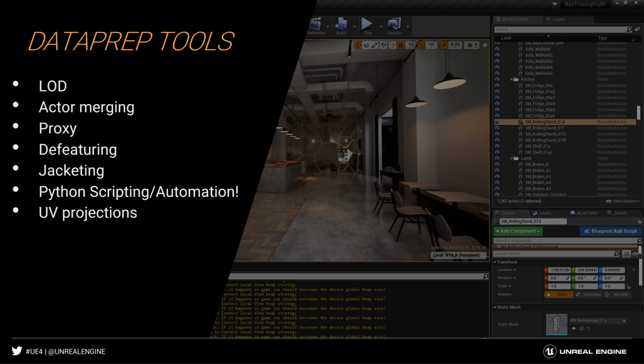We have a couple of interesting tools in there that allow you to defeature assets. And this may be that you have a lot of really high resolution, small little pieces of data built through, like holes, for example, through geometry, and you're not going to see that in your visualization. Well, that geometry in that data can be quite heavy on the performance for something interactive, especially something immersive like virtual reality or augmented reality. So we have our defeaturing tool set that allows you to remove those things that maybe you're not going to see or you don't need. And of course it's non-destructive. You can work with this and come back and forth as you need. And the ability to script or automate your workflows as well is available in there.